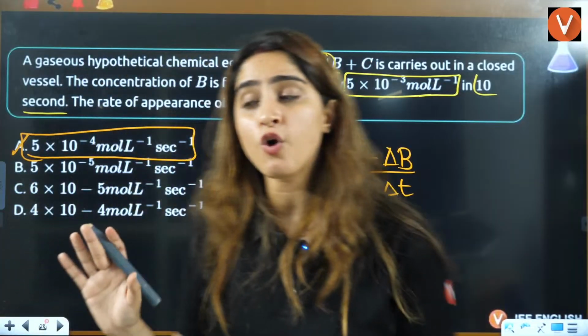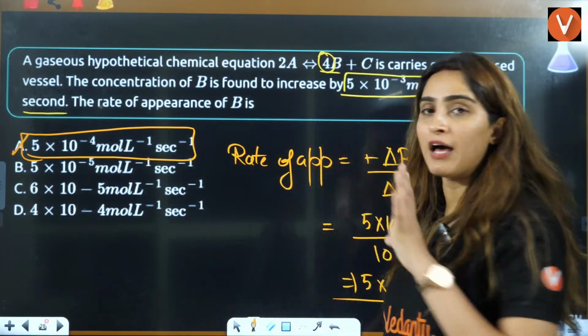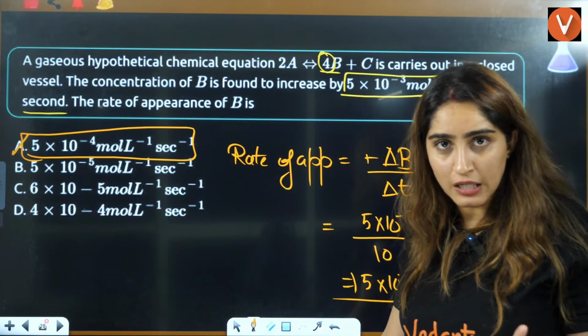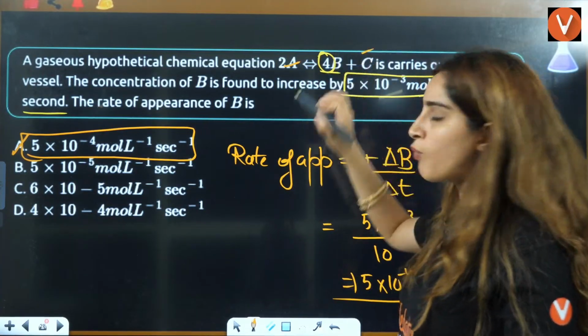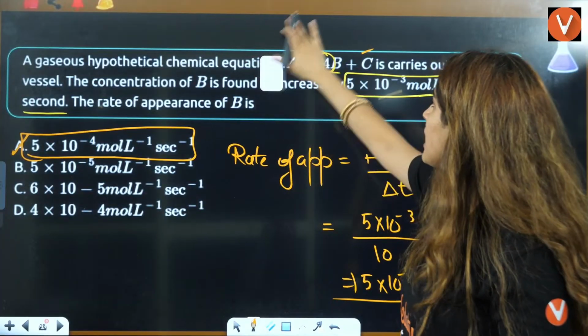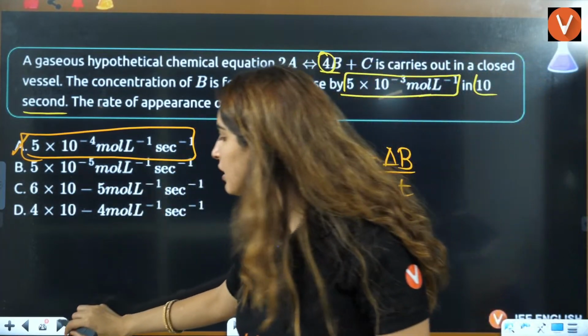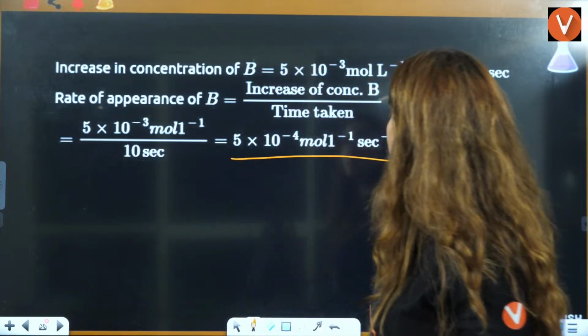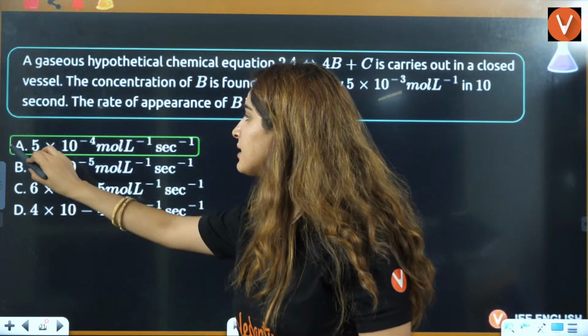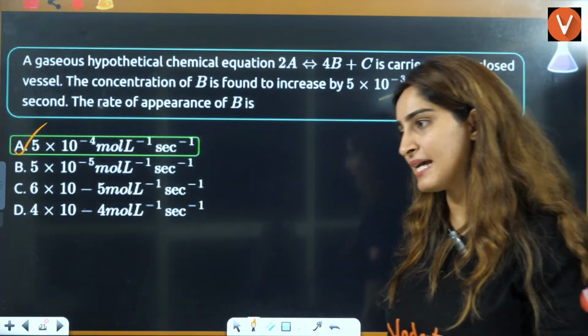For rate of reaction also, I told you, just divide it by 1 by 4, you will get the rate of reaction. From there, you can also calculate A, C, whatever you want to calculate. But now they are just asking you the rate of appearance here, so directly you can write down that A is the correct answer here, right?